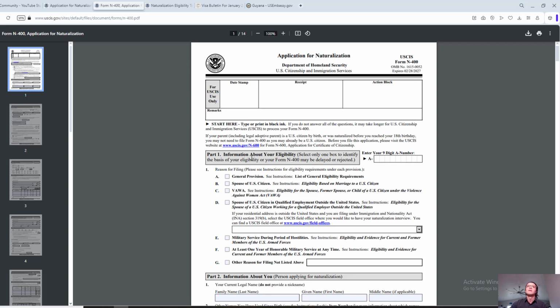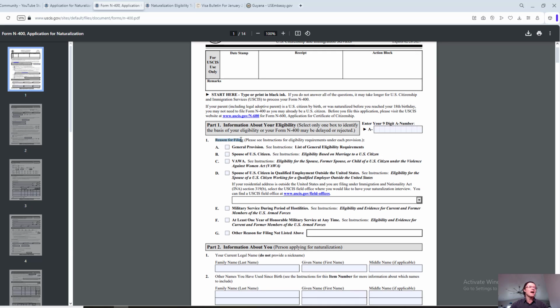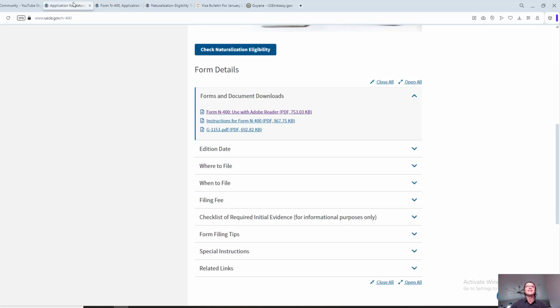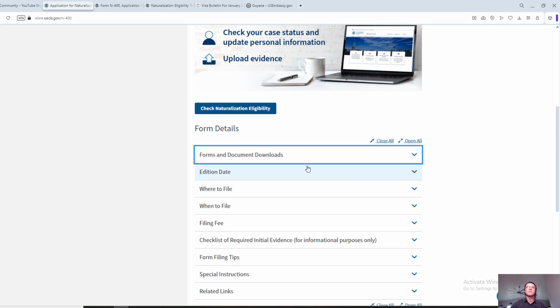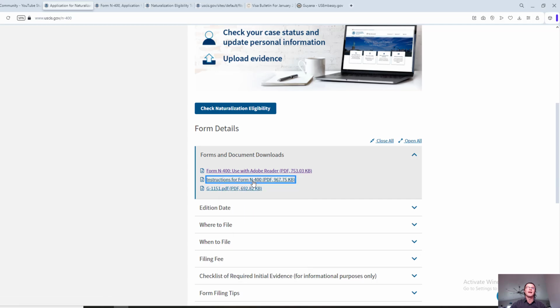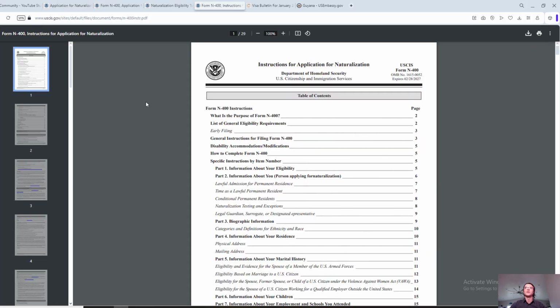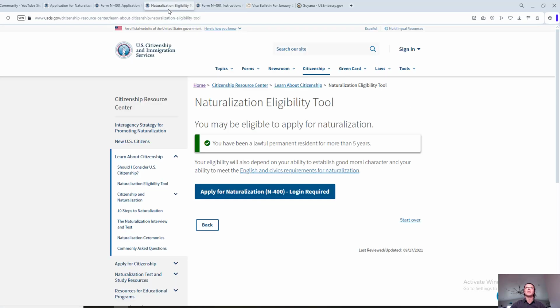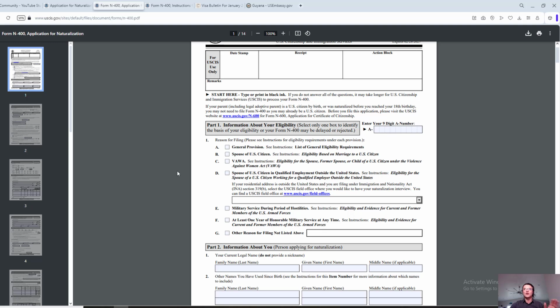All right. Number 1, reason for filing. Please see instructions for eligibility requirements under each provision. If you are referring to the instructions, you can find the instructions in the same drop down for forms and documents. Right here, instructions for form N-400. Here you go, 29 pages, and we might be referring to that as well. I can close this, we don't need that. So we have a general provision.